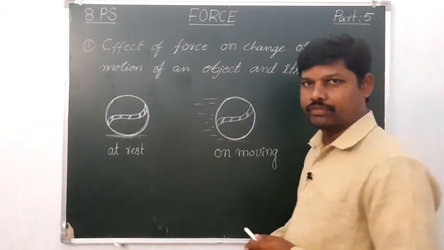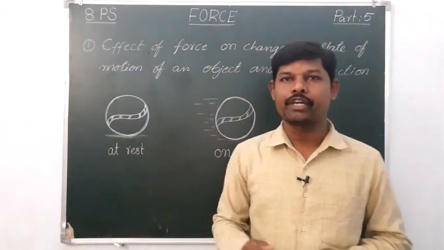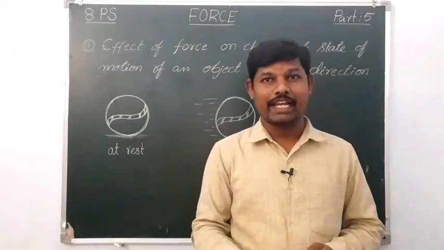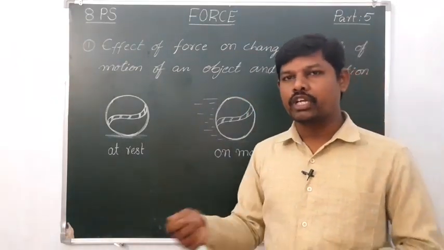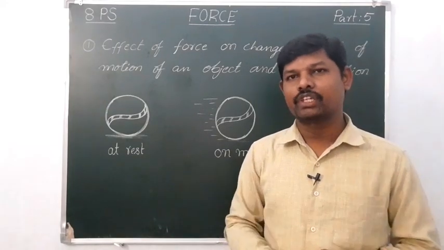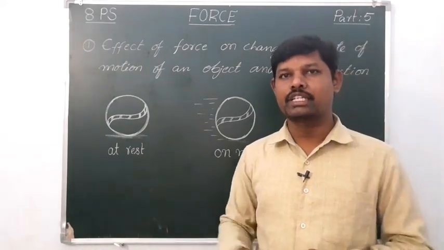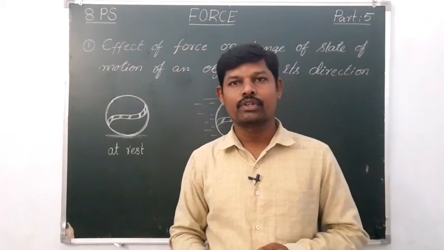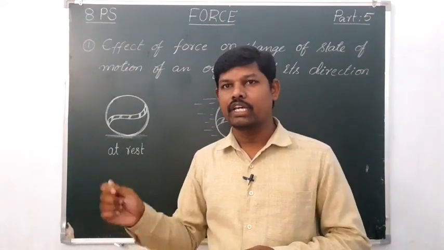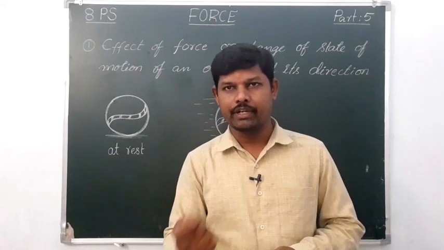One more example. Some people play with a cycle tire. They push the tire with a stick again and again, continuously applying some force on the tire in the direction of the motion. What happens while striking the tire with a stick?